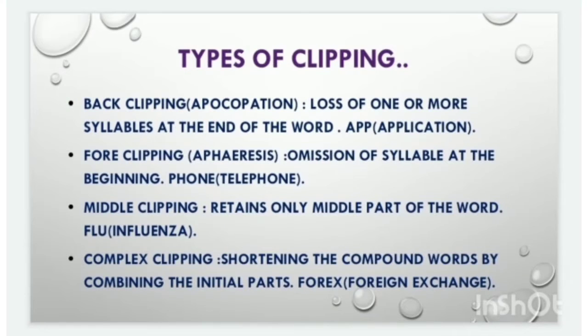There are four types of clipping. Back clipping, which is known as apocope. It is the loss of one or more syllables at the end of the word. For example, app is clipped from application. Fore clipping, aphaeresis. It is the loss of one or more syllables at the beginning. Phone is clipped from telephone.